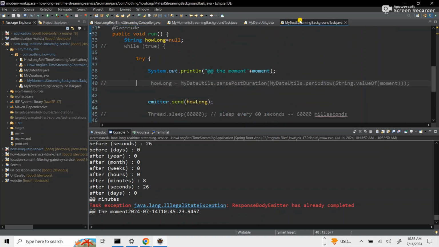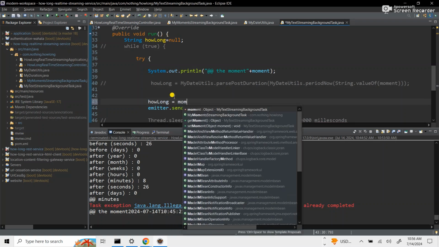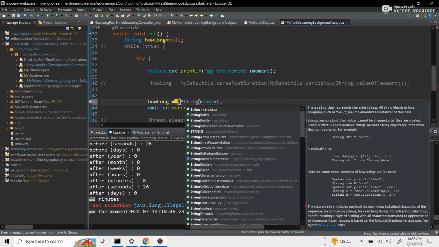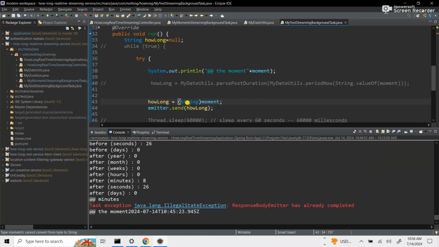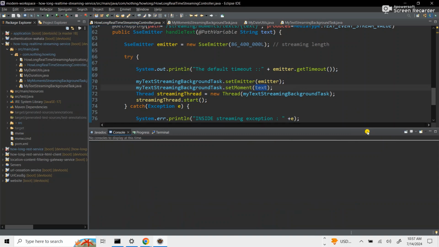Now let's go here. When we get the text, we want to say how long. Let's just make how long to be equal to moment. Alright, and because it's an object, we have to downcast this. So downcast to a string, then we emit it. So which means that for any text that we send, the connection will be open, but it's not going to give us that continuous flow, or that continuous delivery of messages that we saw in the daytime streaming. So we are okay now, and we are going to run this.